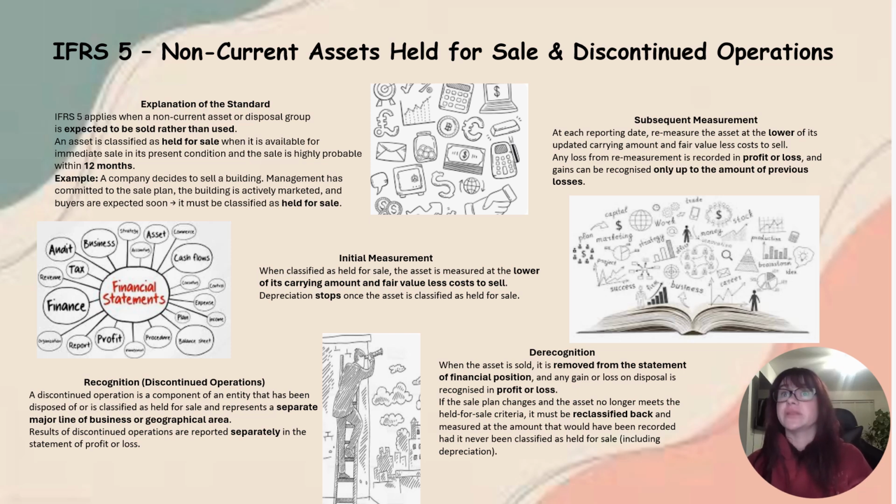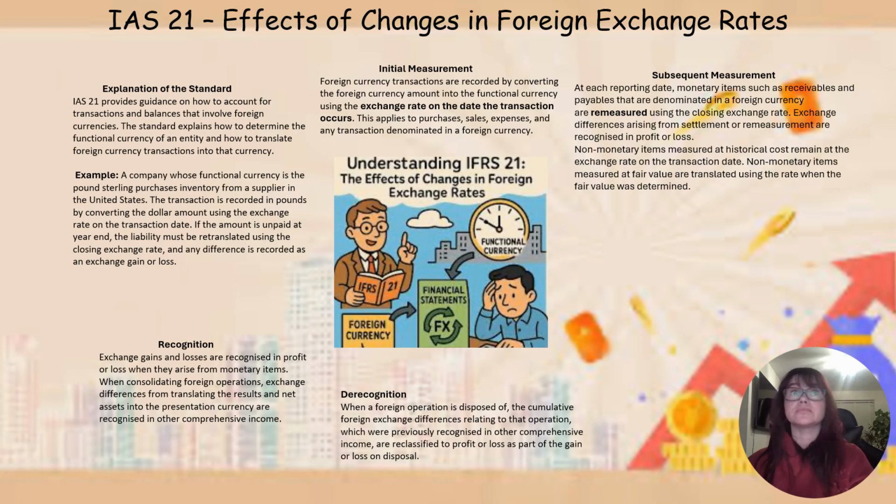Subsequent measurement: at each reporting date, remeasure the asset at the lower of its updated carrying amount and fair value less cost to sell. Any loss from remeasurement is recorded in profit or loss, and gains can be recognized only up to the amount of previous losses.